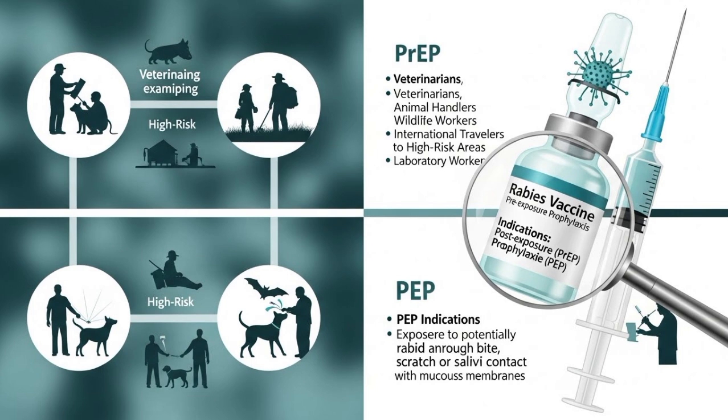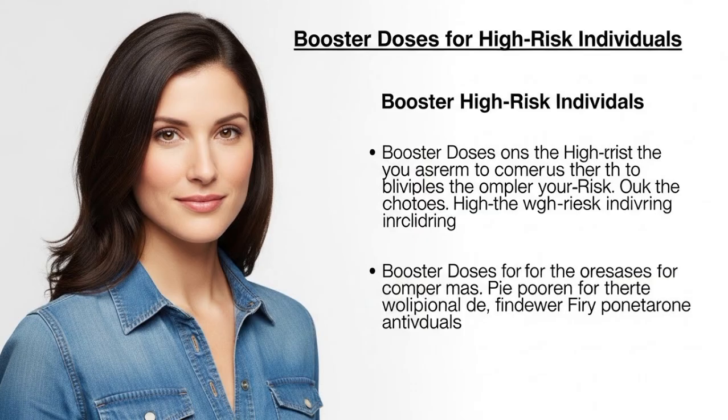Post-exposure prophylaxis, PEP, schedule. After a suspected rabid animal bite, immediate wound washing with soap and running water for at least 15 minutes. Rabies vaccine schedule, IM: Day 0, day of exposure. Day 3. Day 7. Day 14.